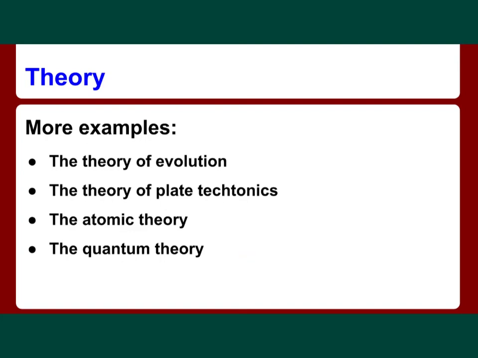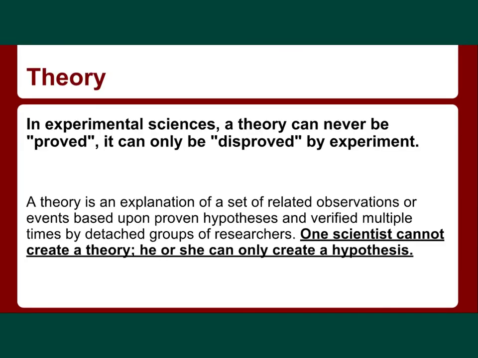Here's some more examples of theories: the theory of evolution, the theory of plate tectonics, atomic theory, or quantum theory. Note, too, that theories can change as more evidence is produced. For example, we're going to learn in this class about atomic theory, or theories behind what we think the atom looks like. And over a 200-year span, the theory about what the atom looks like has changed incredibly as we've gained more observations and more insight about what the atom really looks like. So we've had to change our theories to match that new information or that new data.